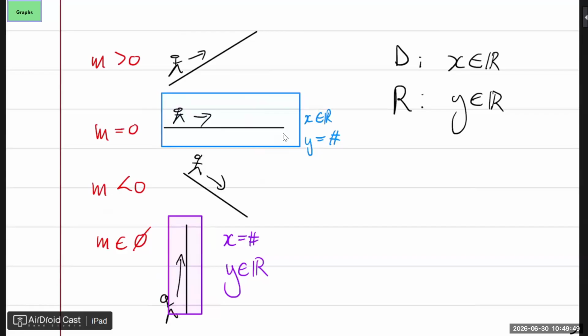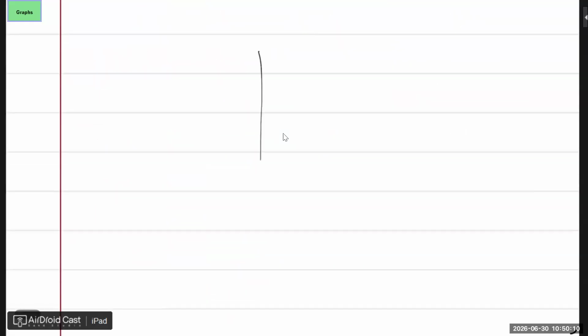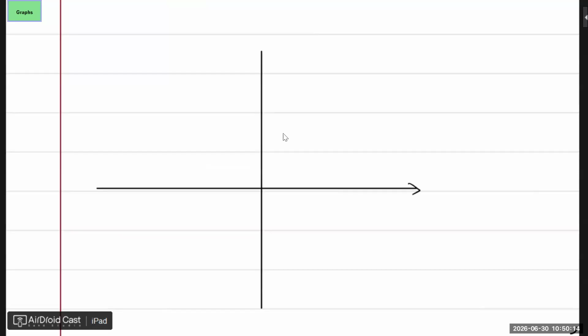If it's one of these, if it's this special case or this special case, the inverse or the function itself isn't the function. This blue line is a function, right? But its inverse will be a vertical line, which is not a function. And this purple line is not a function, but its inverse will be a straight line, which is a function. So without looking at those two special cases, in short, or with the exception of those two, does a straight line have an inverse?